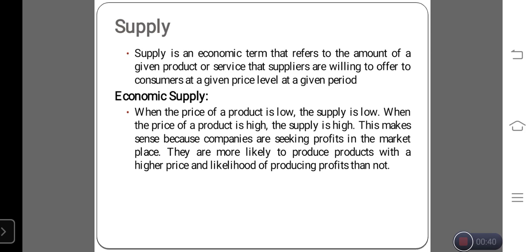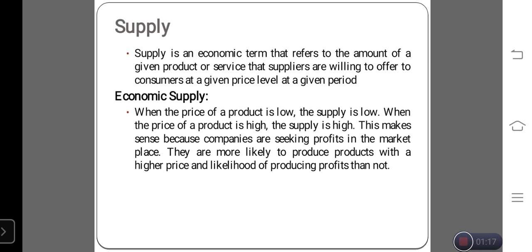If the price of the product is high, manufacturers will make more. If the price of the product is low, the demand level is low, and the customers are not willing to purchase the product, so the supply of the product will be reduced. So economic supply means that when the demand and price of the product are high, at that time the supply of the product will be high. When the supply of the product is low, it means the price of the product is low.